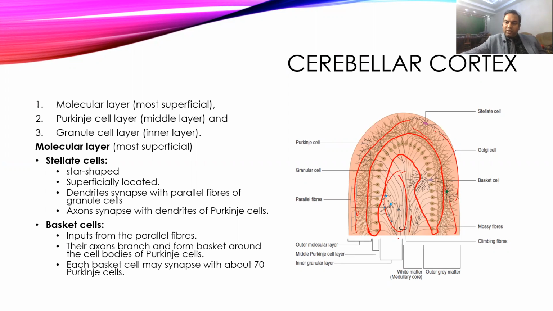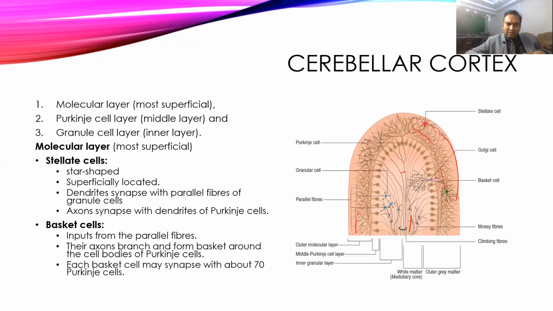Now come to the molecular layer. The molecular layer contains different types of cells, starting with stellate cells, which are small star-shaped cells, very superficially present. So this is an example of stellate cells, which are superficially located.